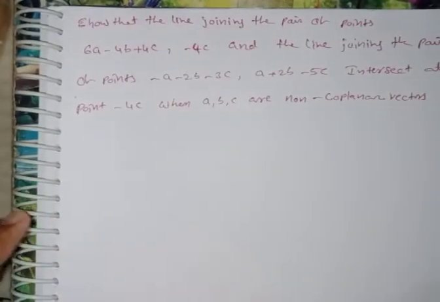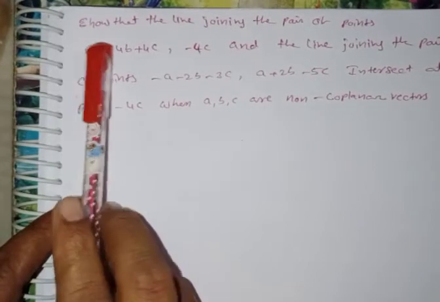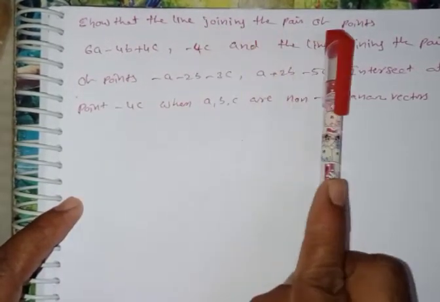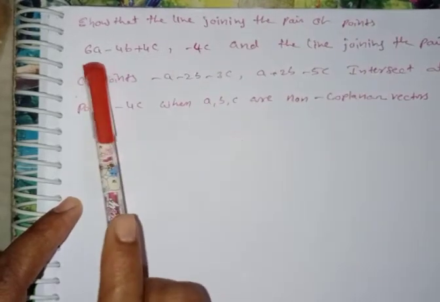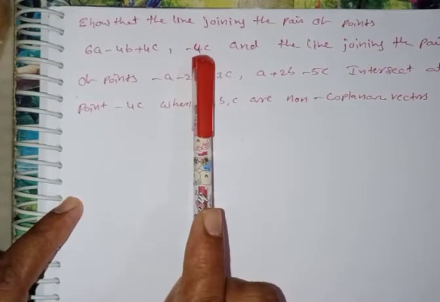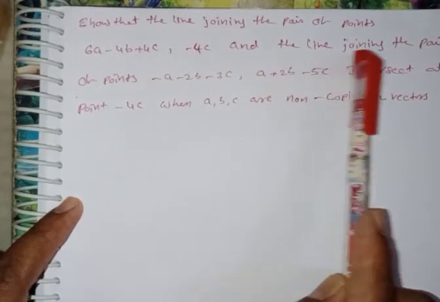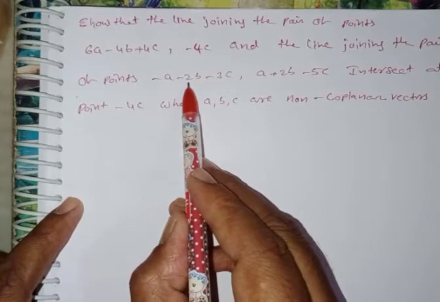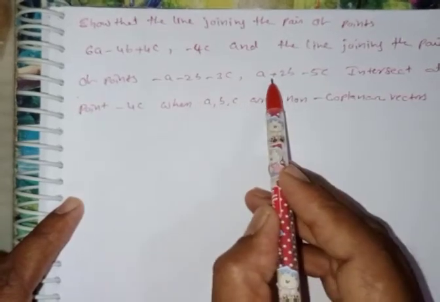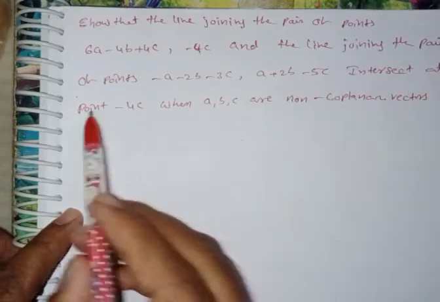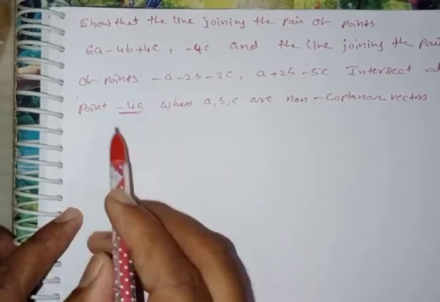Next, continuation of the question. Show that the line joining the pair of points, 2 points are given, 6a minus 4b plus 4c comma minus 4c, and the line joining another pair of points, this is one line, this is another line, minus a minus 2b minus 3c comma a plus 2b minus 5c, intersect at the point of minus 4c.